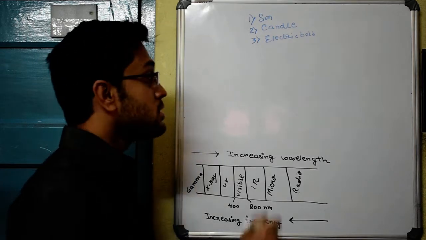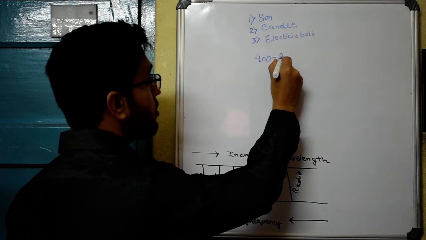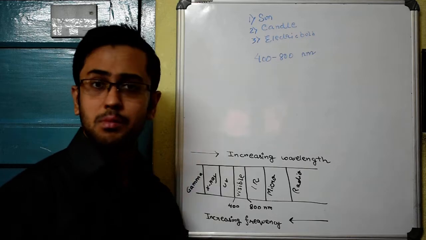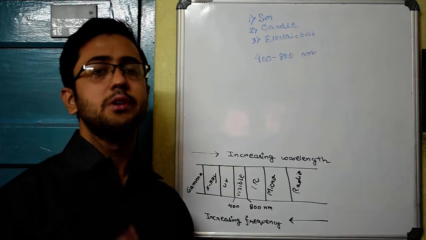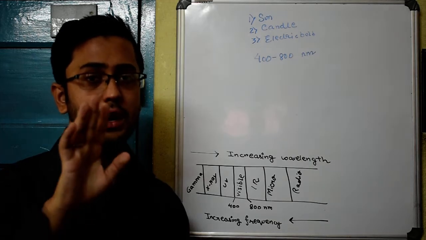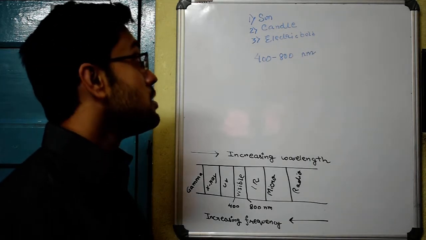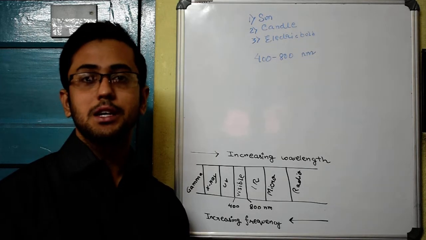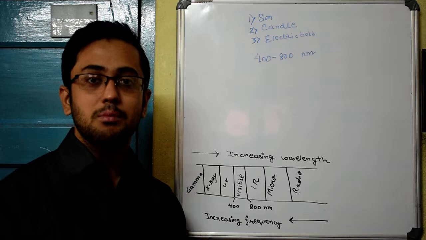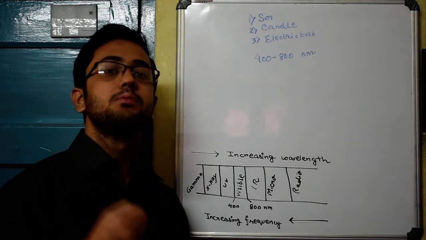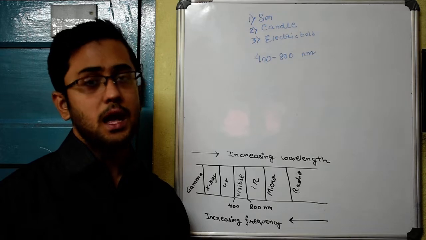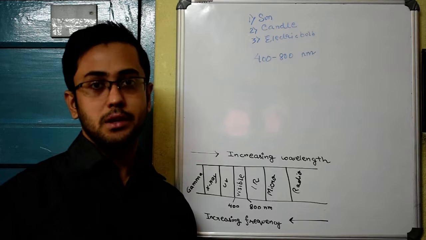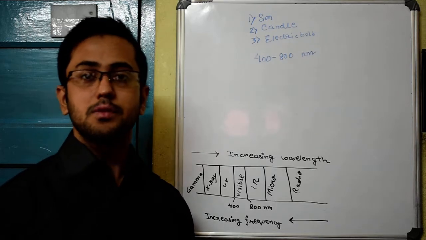And the visible spectrum has a wavelength ranging from 400 to 800 nanometers. For the visible spectrum, we can simply use a glass prism, because the wavelengths of the visible spectrum are not absorbed by glass. And these are the various sources of the visible spectrum. And what are its applications? Well, the biggest application is photosynthesis, because plants absorb the light from the visible spectrum to prepare their own food. And we know that ultimately via the food chain, almost all forms of life are dependent on the plants. That's one of the biggest applications of the visible spectrum.